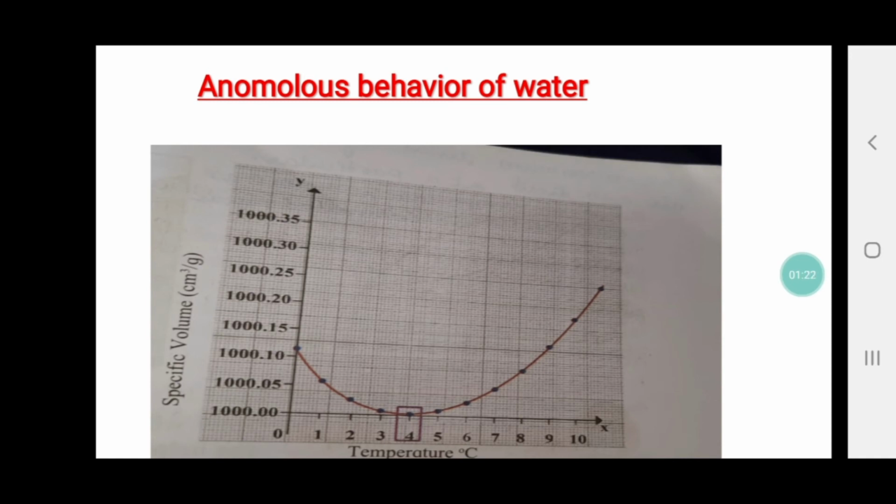So the temperature below the ice surface will remain 4 degrees Celsius, right? So whether it is summer or winter, the temperature at the lower levels of the sea or river remains at 4 degrees Celsius, and that's why the plants and the animals are alive, just because of this anomalous behavior of water. Water converts into ice, the volume increases, and it solidifies.